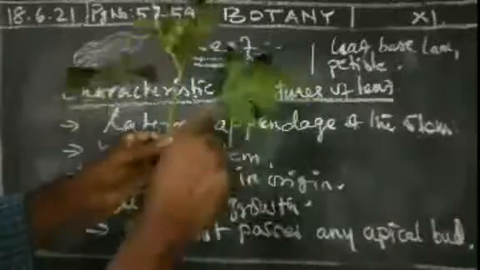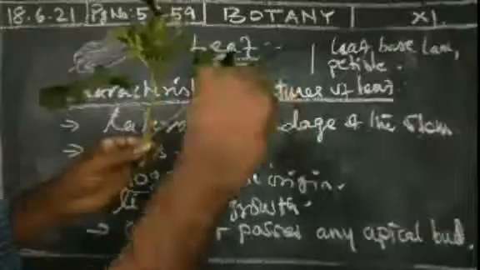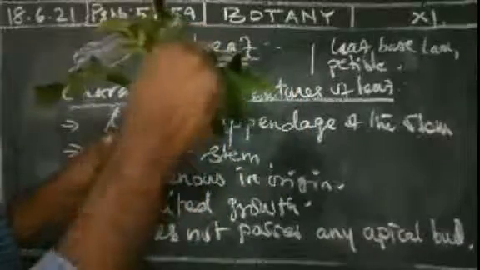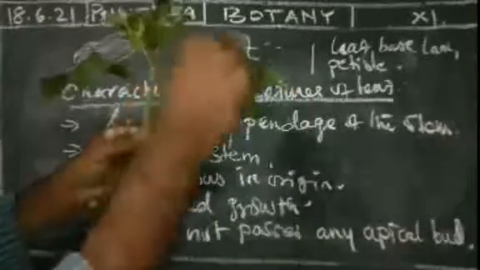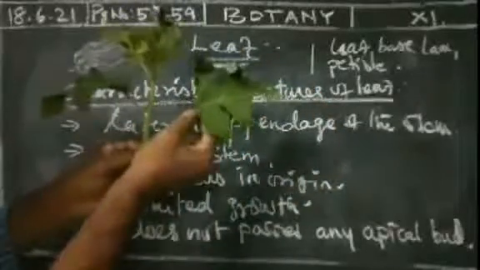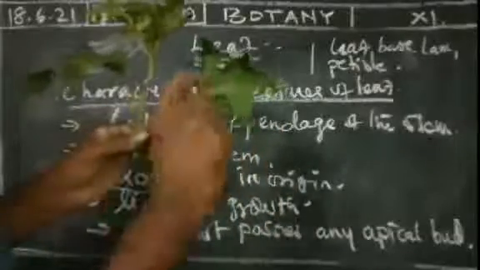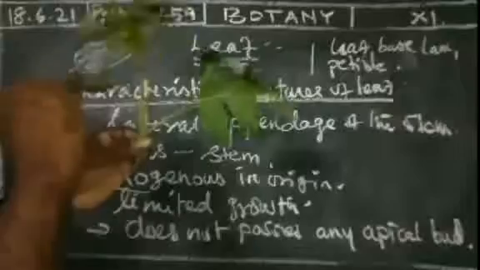There is a leaf. This area is nothing but the petiole. This is the leaf lamina portion. This region is the lamina. A margin is there. This one is the apex region, the petiole region, the leaf base region. The midrib region is also there. Lateral veins will also be present. In that region some vascular bundles are also present.